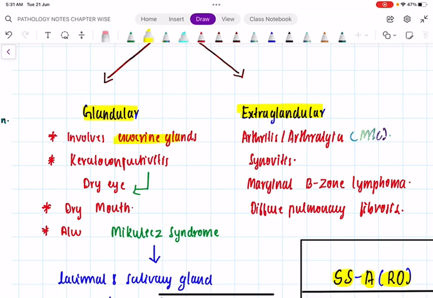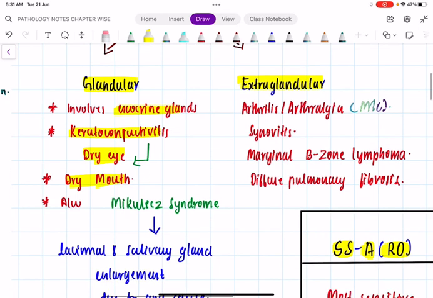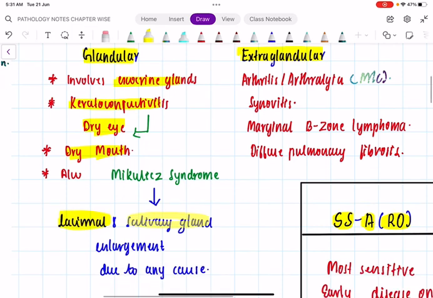And the patient will present with keratoconjunctivitis, that is dry eye, and dry mouth. Remember, the glandular type of Sjogren syndrome is associated with lacrimal as well as salivary gland enlargement. Enlargement of lacrimal as well as salivary glands due to any cause, we call Mikulicz syndrome. So what is Mikulicz syndrome? In Sjogren syndrome, there is immunologically mediated destruction of salivary and lacrimal glands. But in Mikulicz syndrome, there will be enlargement of lacrimal and salivary glands due to any cause. One of those causes is the glandular variety of Sjogren syndrome.